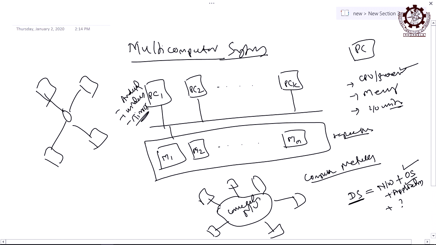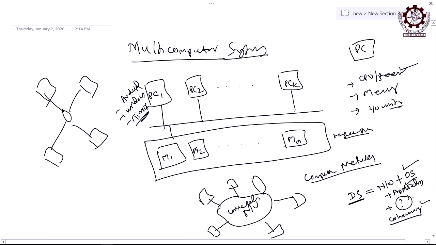In addition to that, I should add something so that I can get a full-fledged distributed system, and that something is nothing but coherency. Now, we have to understand what coherency is, because a computer network may not satisfy coherency. A multiprocessor system can never achieve it, but in a distributed system, coherency is a must. Without coherency, a distributed system cannot be designed, and this is where the confusion comes.